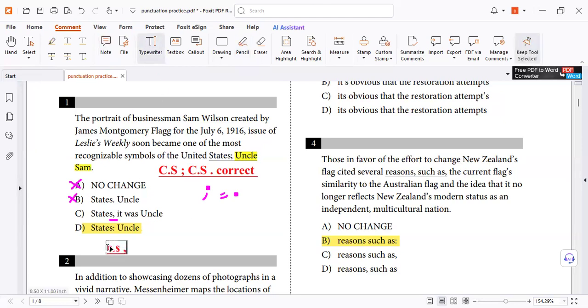Complete sentence, comma, complete sentence. It is wrong. But the problem, how did you know it's a complete sentence? We find the subject, we find the verb, and check the complete meaning. You remember that? Yes. So now it's your turn. Is this a complete sentence or not? Is this part a sentence?